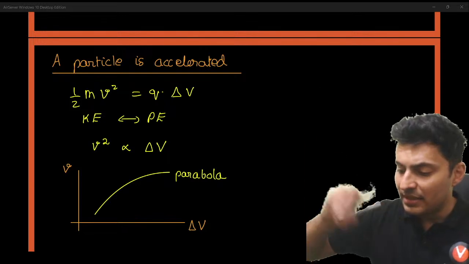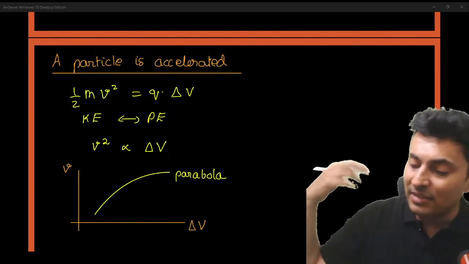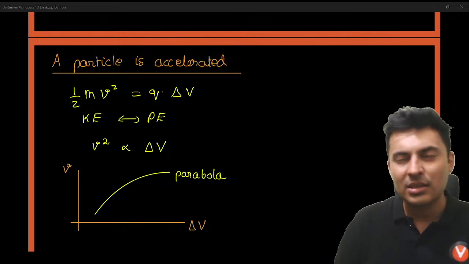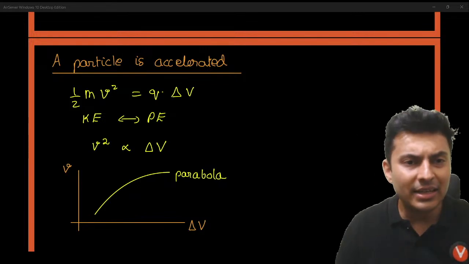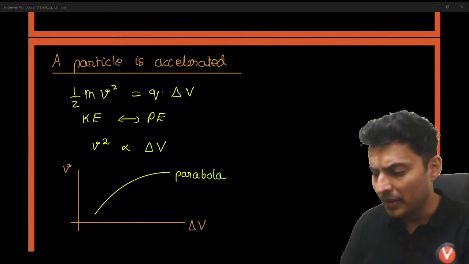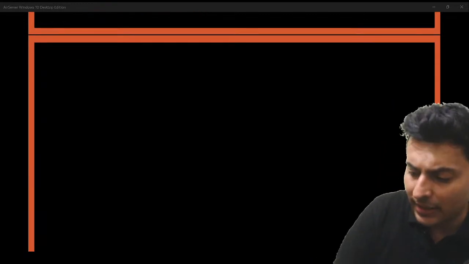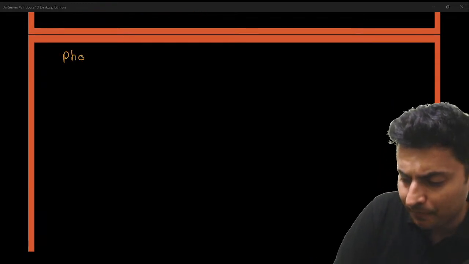Clear, guys? So you will see these curved graphs for a particle which is accelerated. Sometimes momentum is asked, sometimes kinetic energy is asked, sometimes speed is asked. So it depends. Now let's come to photoelectric effect, which also has many graphs.